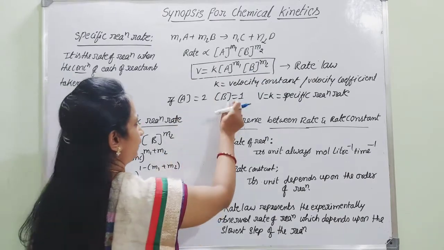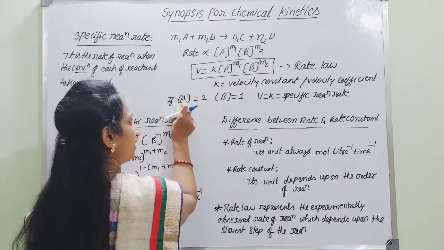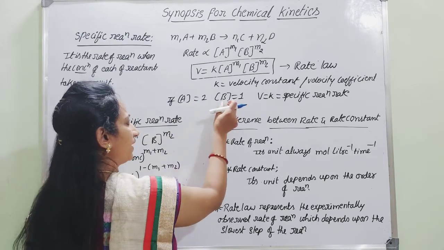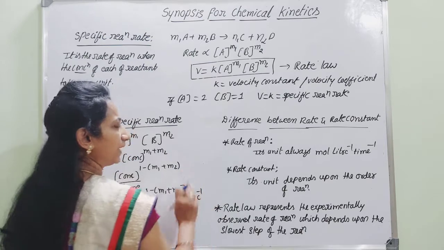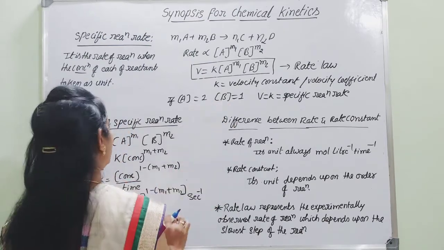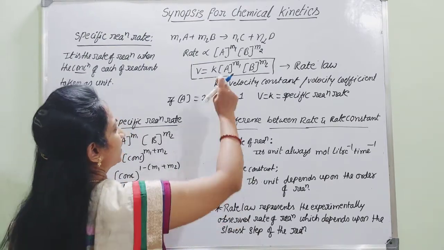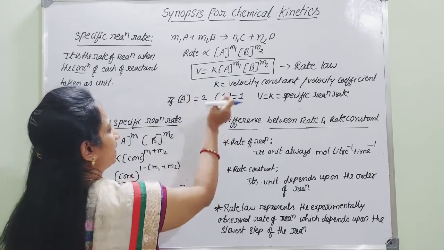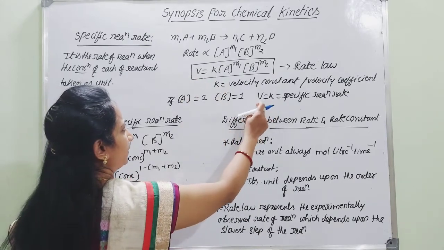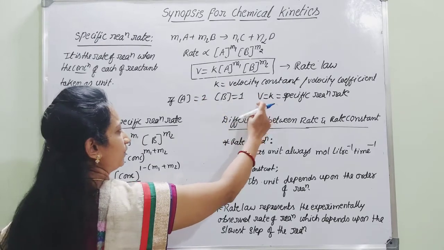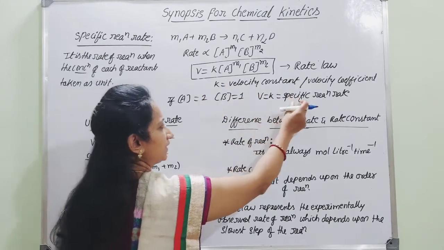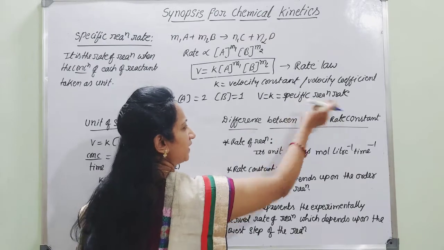In case you consider the active concentration of A to be 1 unit and the active concentration of B also 1 unit, like 1 molar, a unimolar concentration, then what happens to this expression? V will be exactly equal to K, because A is equal to 1 and B is also equal to 1. Therefore, V is exactly equal to K. That is nothing but the specific reaction rate.